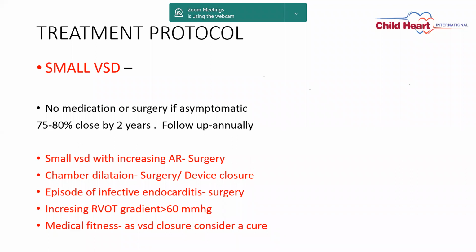But when do we have to operate on small VSDs? Whenever there are small VSDs with increasing aortic regurgitation, or new onset of AR with small VSD, then surgery is indicated. That is mainly seen in subarterial VSD. If there is chamber dilatation, LA or LV dilatation, then surgery or device closure is advisable. If there is any episode of infective endocarditis in small VSD, the VSD has to be closed. If there is an increasing RVOT gradient, and if the RVOT gradient goes more than 60 mm Hg, then you do the VSD closure as well as RVOT resection.